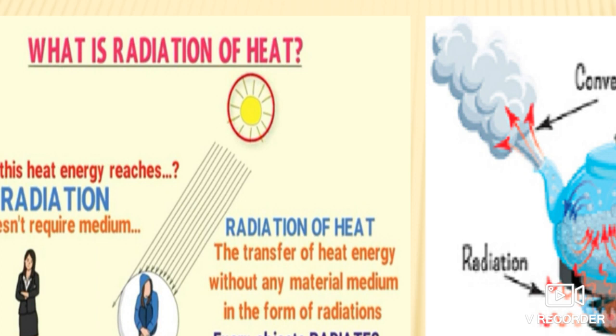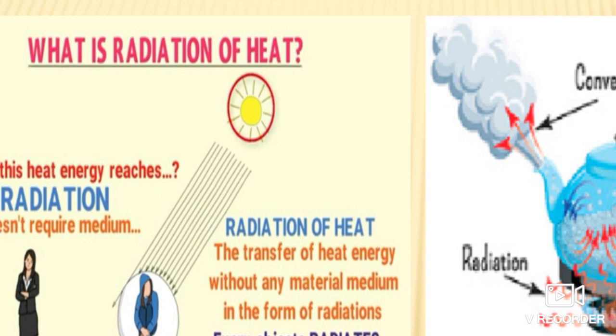Whenever the sun's rays fall on our body or any liquid surface, part of the heat energy from the sun's rays gets reflected, part of the energy is absorbed, and part of the energy is transmitted. So three phenomena occur in this case.